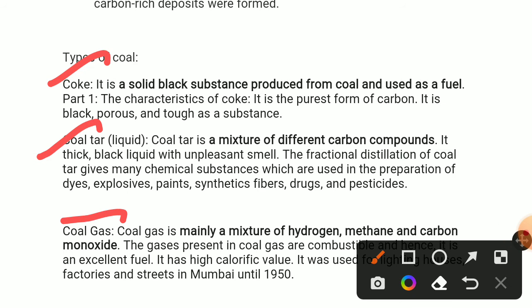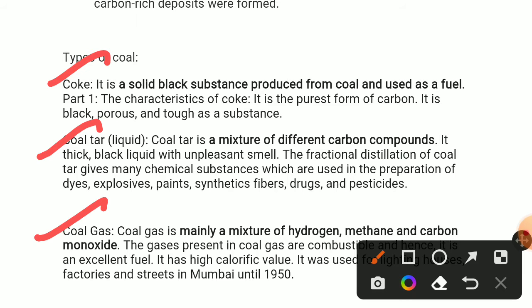First one is coke. In simple words, coke is nothing but the pure form of coal. It is a solid black substance produced from coal and used as a fuel.